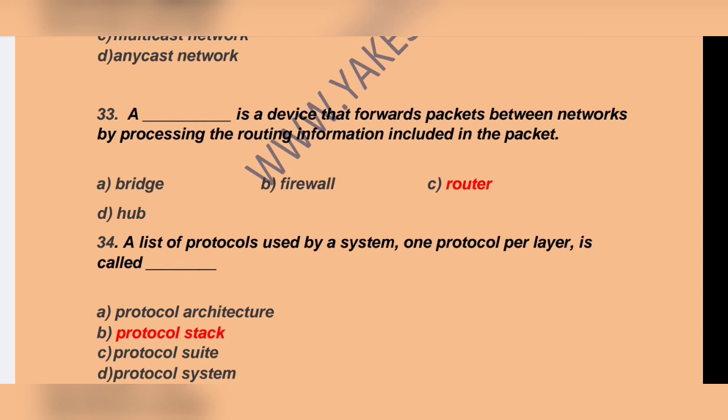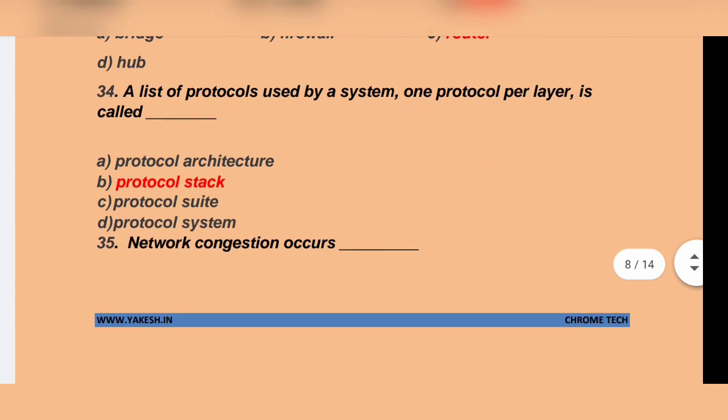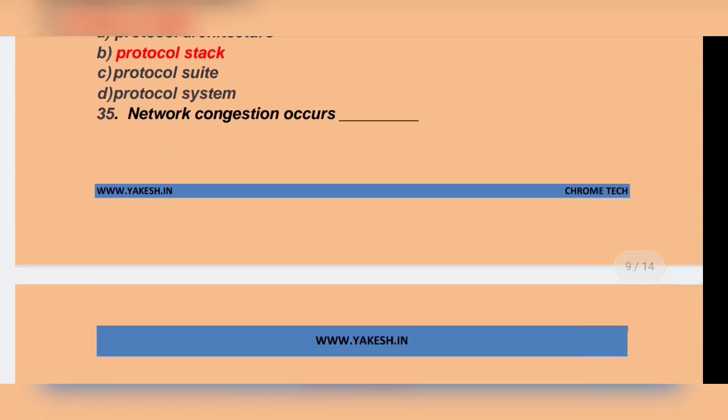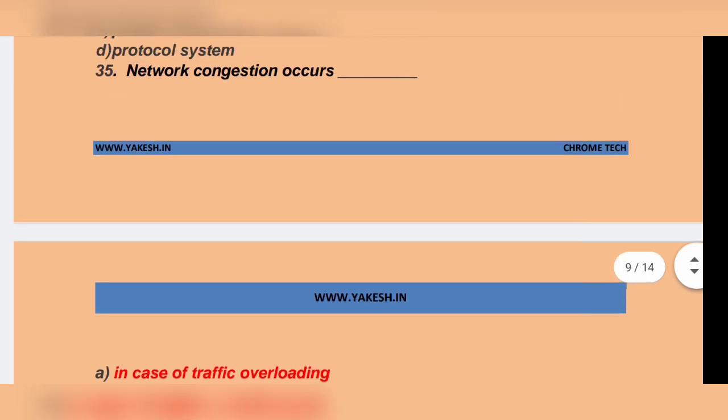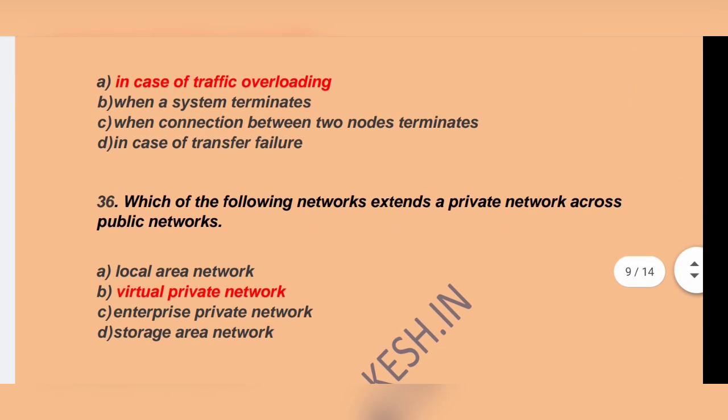A list of protocols used by a system, one protocol per layer, is called dash. Option B. Protocol stack is the correct answer. Network congestion occurs dash. In case of traffic overloading. Which of the following networks extends a private network across the public network? Option B. Virtual private network.